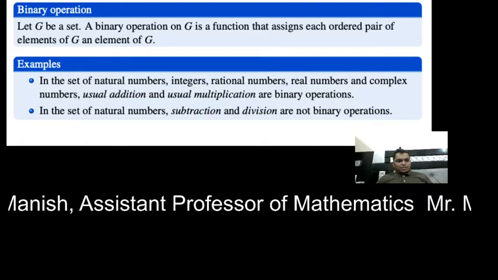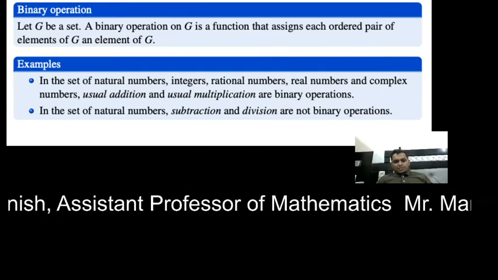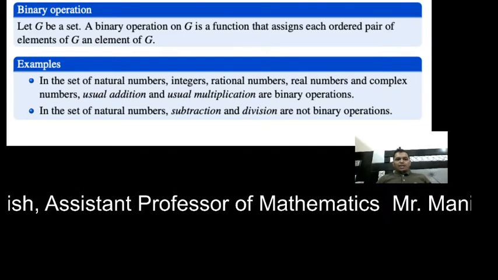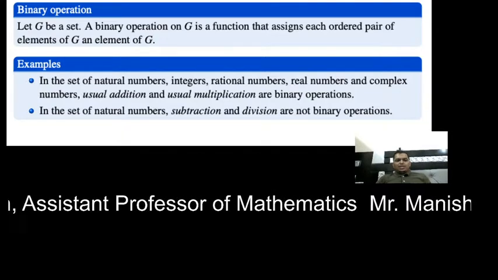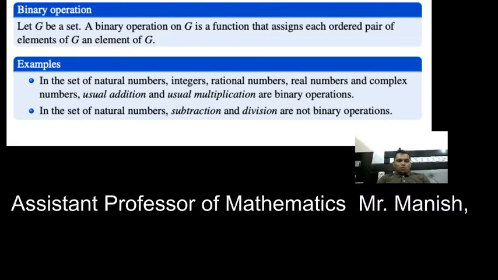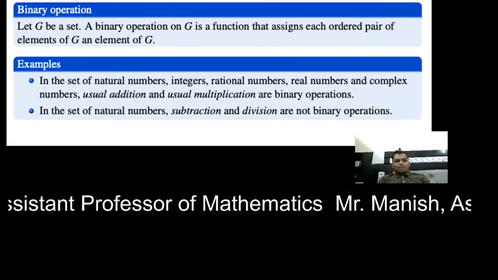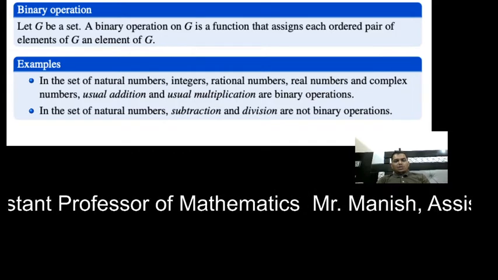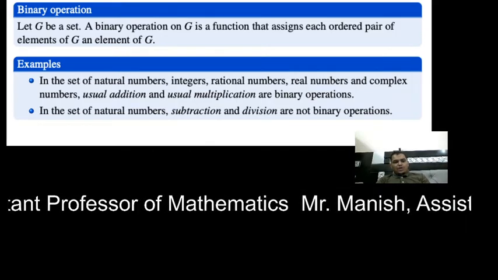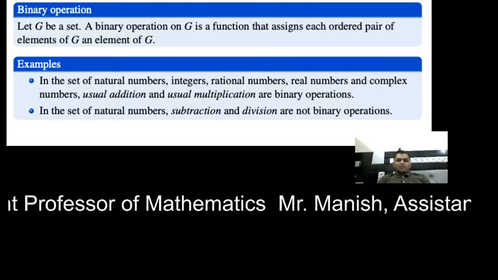Let G be a set. You all know about sets. A set is a well defined collection of homogeneous elements; in a set you have to put homogeneous elements that have some meaning. For example, we talk about set of integers, set of natural numbers which starts from 1 and goes to infinity, set of integers that include positive as well as negative numbers.